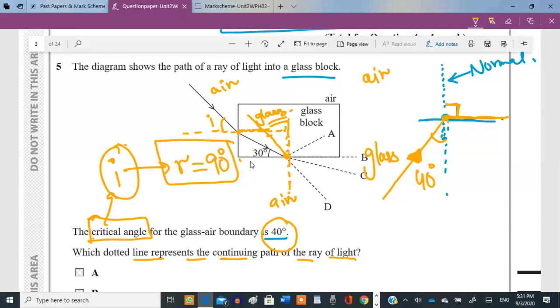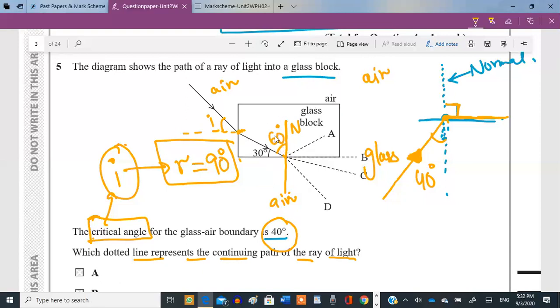But is this 30 degrees the same as the angle of incidence? Is this 30 degrees the angle of incidence or not? No, it's not. Why not? Because you have to subtract it from 90 and you'll get your incident angle. Reason: the incident angle is always made between the normal and the ray. And if you calculate the incident angle, it's 60 degrees in this case. 90 minus 30 is 60.